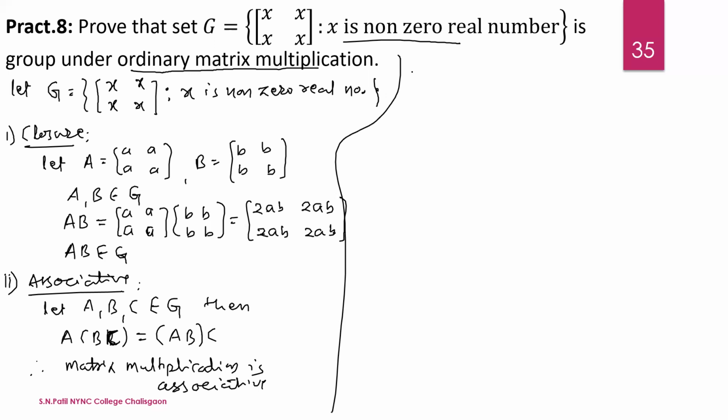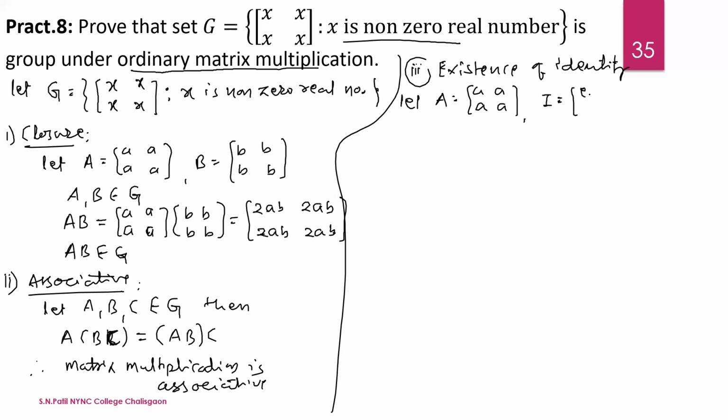Now the third property, existence of identity. Let A be the matrix with entries a, and let the identity element I be the matrix with all entries e1.